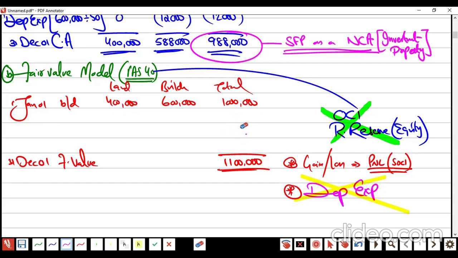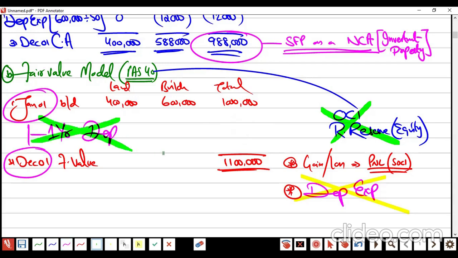Sir, here no depreciation? Yes, no depreciation. Sir, this is 1st of January, this is 31st of December, we passed 1 year, so where is the depreciation? No need. Why? Who said it? IAS 40 said it. Whenever you follow the fair value model, no depreciation.